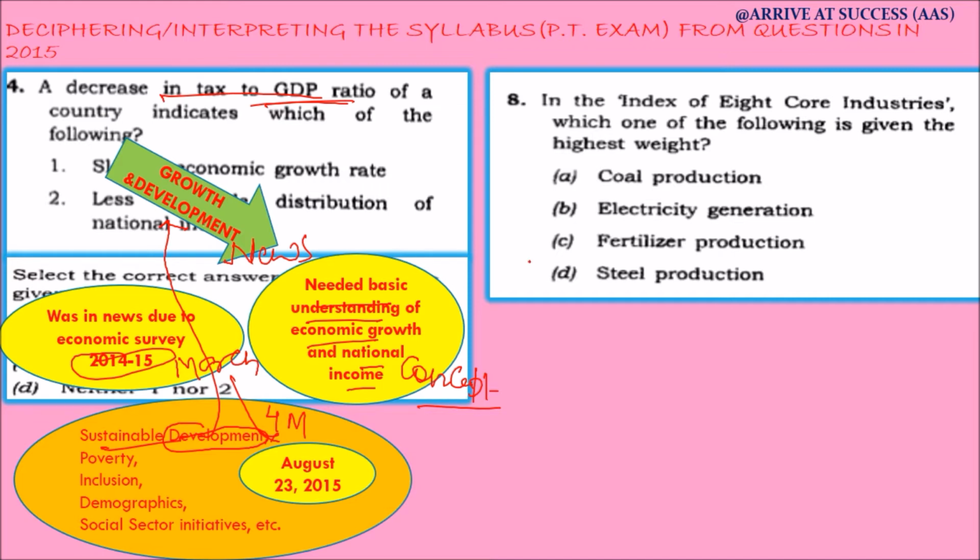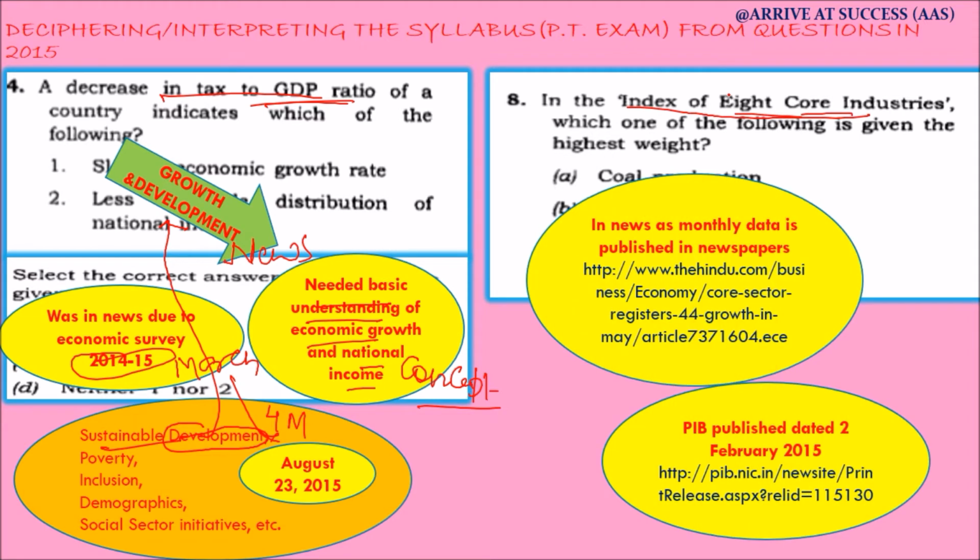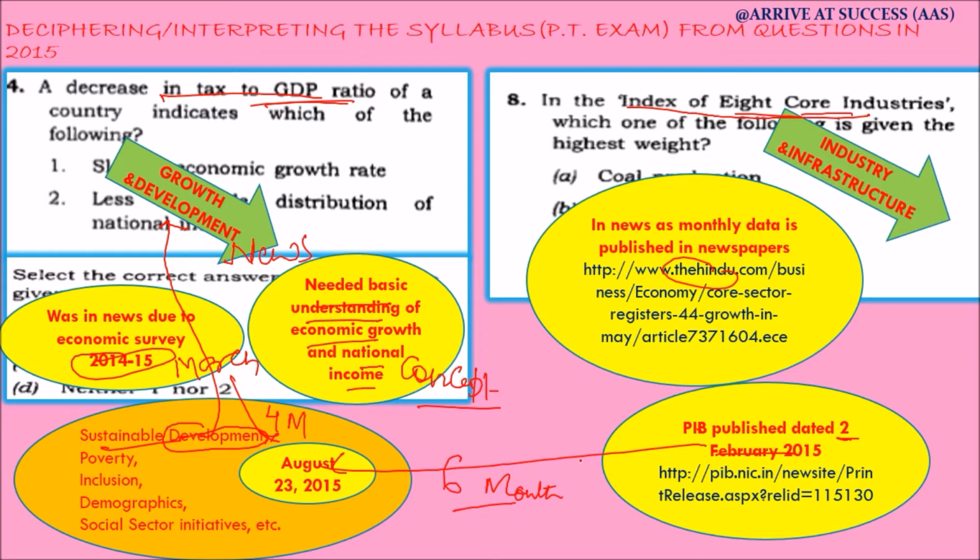Similarly, the next question is related to the index of 8 core industries, and information regarding it was published in PIB dated 2nd February 2015, as well as the Hindu covered it. So basically it was in news around 5 to 6 months before the date of examination, and it relates to the industry and infrastructure topic. And this question relating to the 8 core industries is very much factual in nature, while the tax to GDP ratio question was quite conceptual.